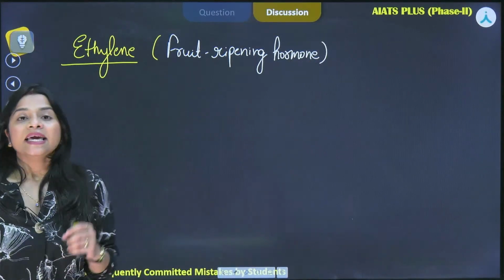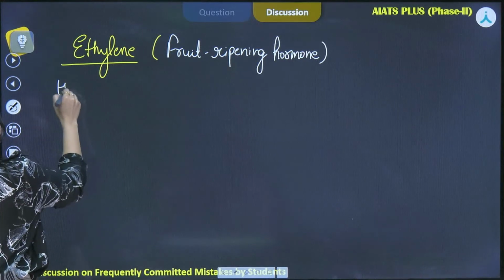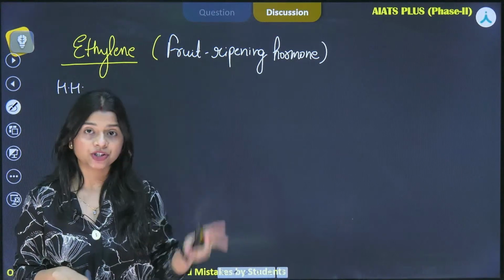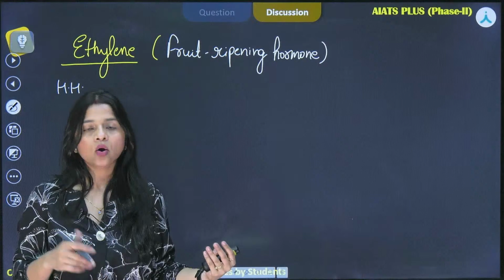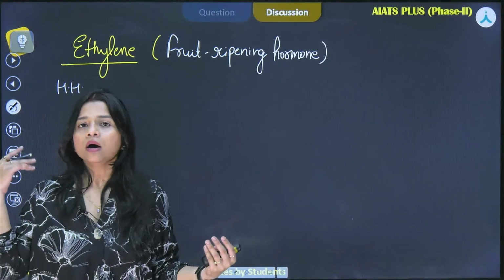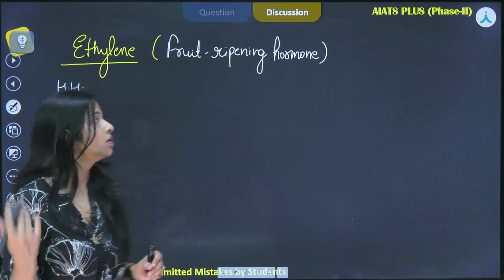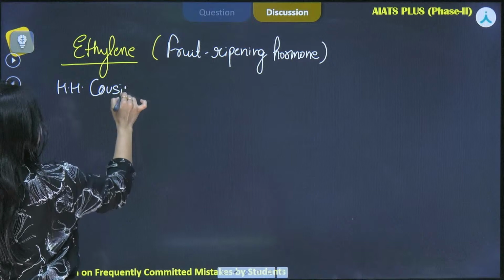Now, ethylene was basically discovered by H.H. Cousins. You are given such questions in the form of matches, where you are given certain scientists on one side and some hormones on the other, and you have to match. So H.H. Cousins is correct for the discovery of ethylene.